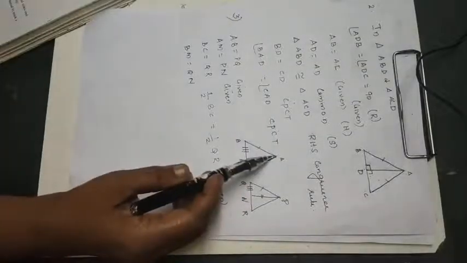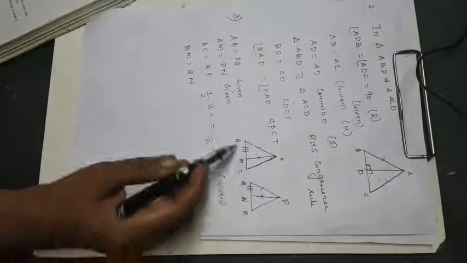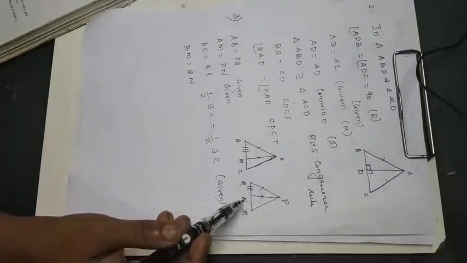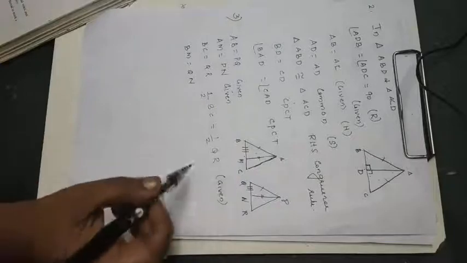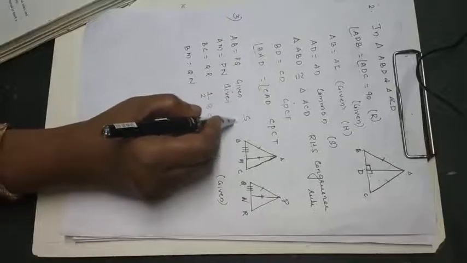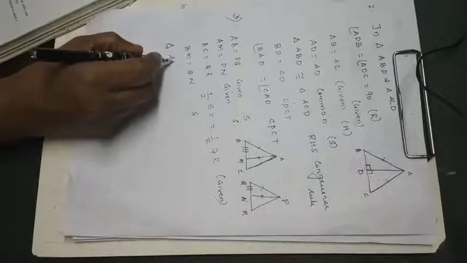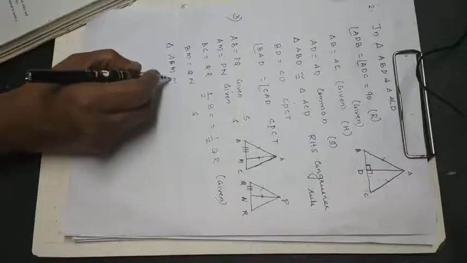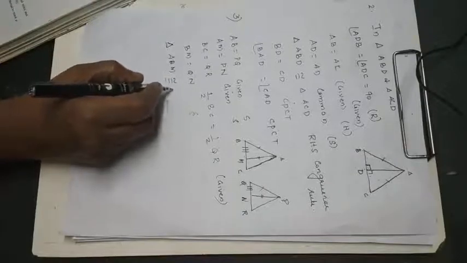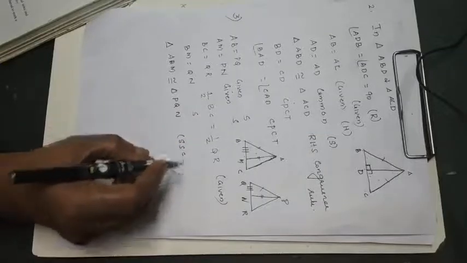AM is the median means what? From one vertex to the other side's midpoint. So if BC is equal to QR, half of that also will be equal. So now you see three sides, you get one side, second side and third side. So triangle ABM will be congruent to triangle PQN by SSS congruence rule.